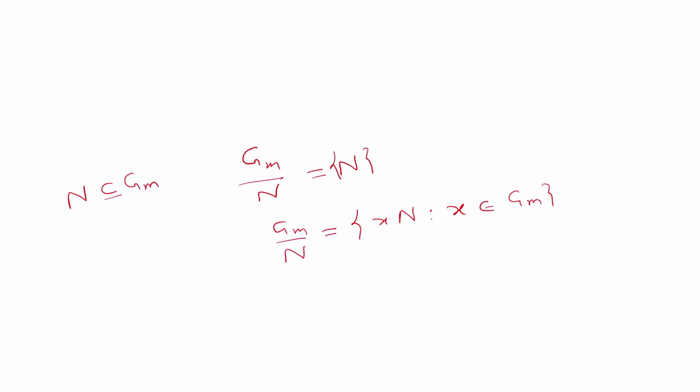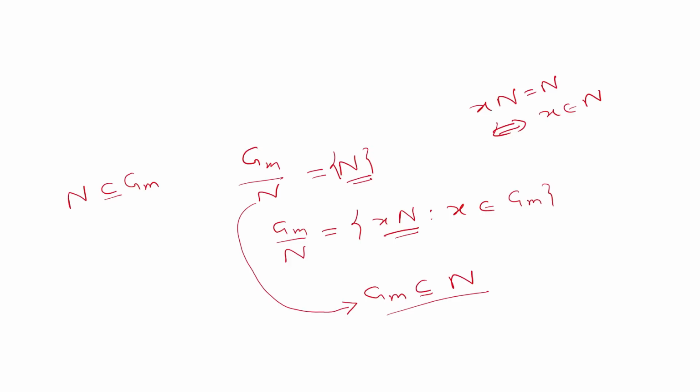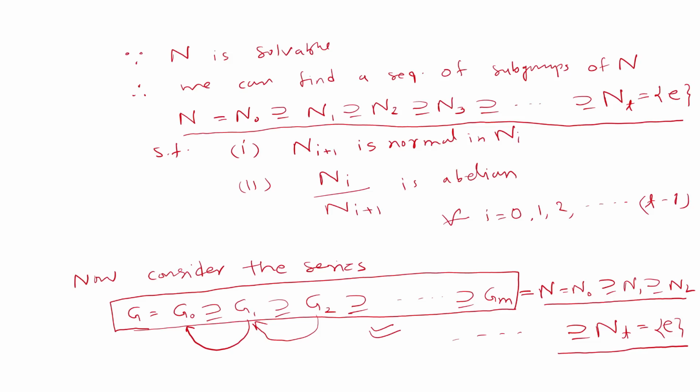Now Gm by N contains exactly one element, and therefore every element of Gm will be an element of N, since xN equals N if and only if x belongs to N. So this result implies that Gm must be contained in N, but N is a normal subgroup of Gm. So on combining these two results,